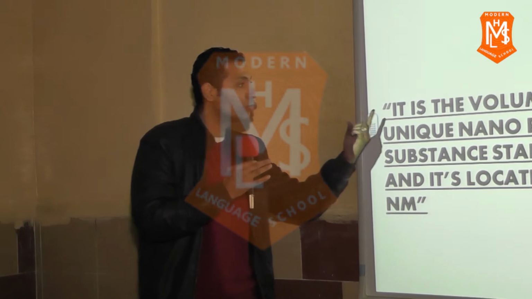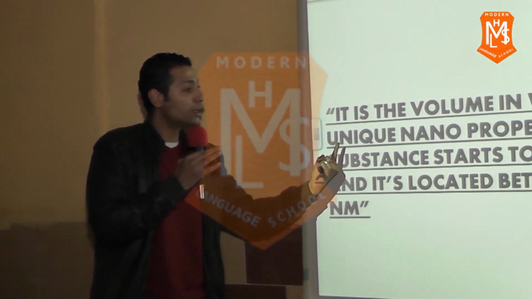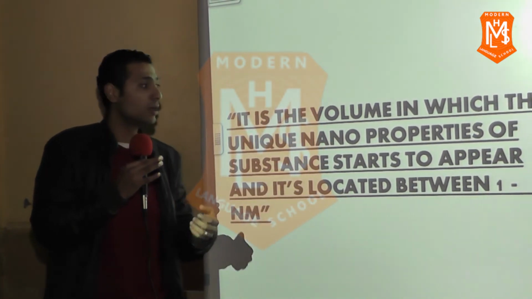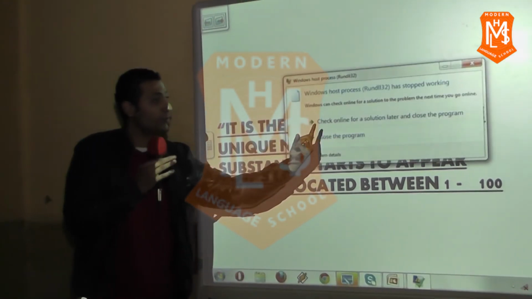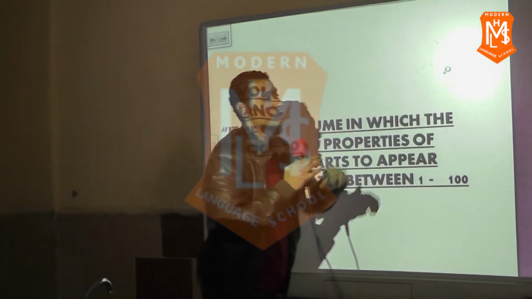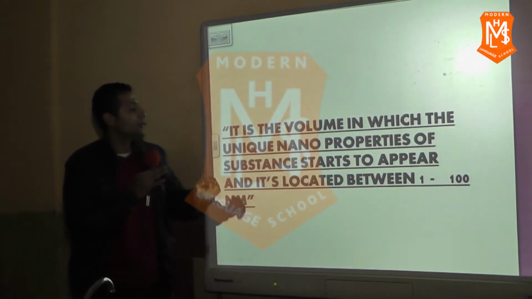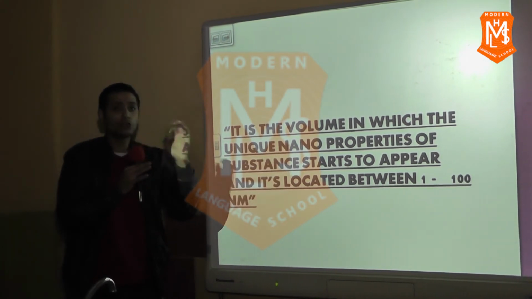It is a volume in which the unique nano properties of the matter start to appear. Again, what is meant by critical nanovolume? It is a volume in which the unique and new properties of a substance start to appear.